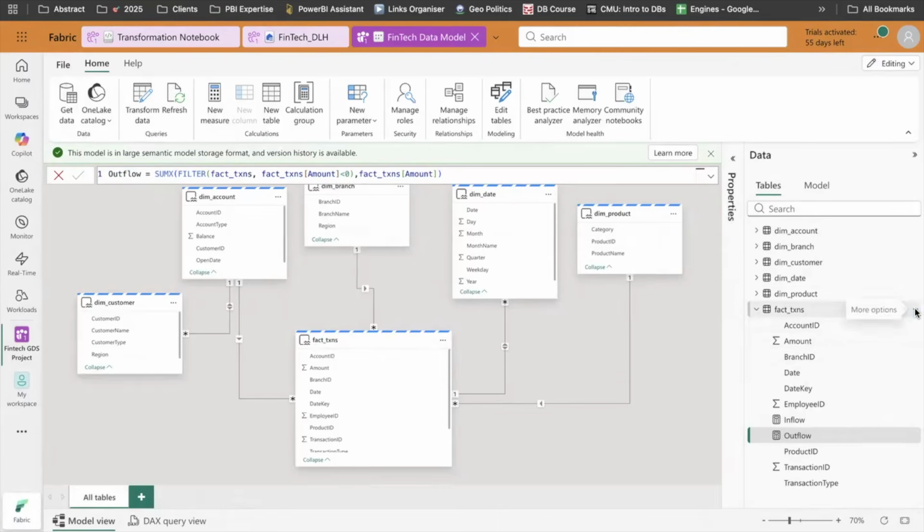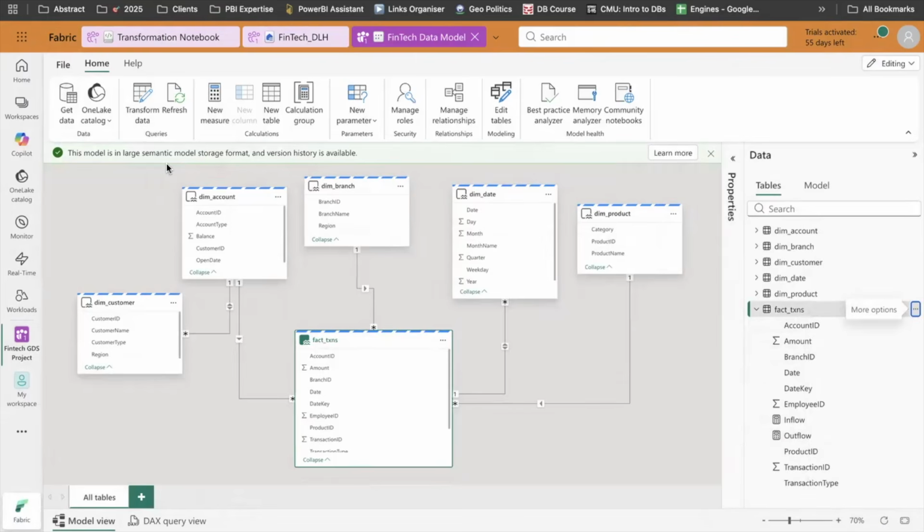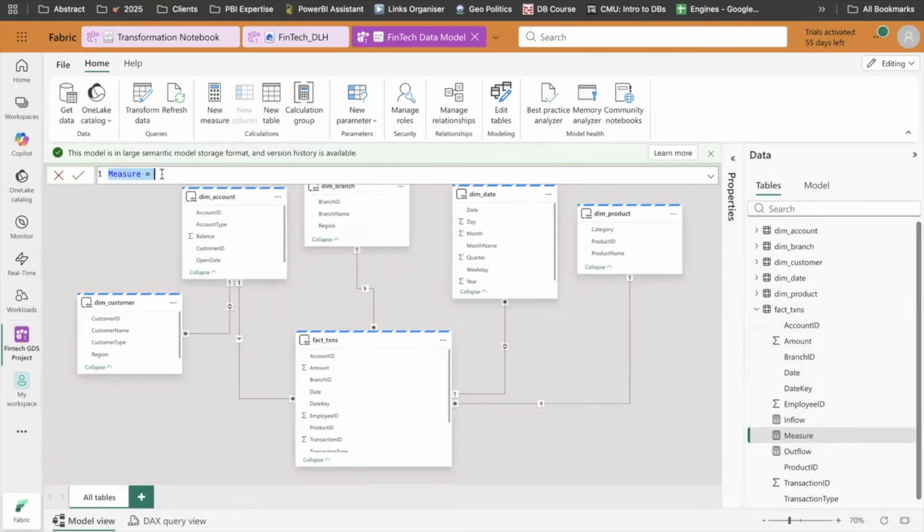And these DAX measures which you are preparing, where will they be published? Perfect question, Shashank. Right now they are saved in the semantic model. But if you ask whether they are saved in the tables, the answer is no. They are saved in the RAM. Once the data is loaded, they are created dynamically in the RAM, which is in the Power BI capacity. Okay.